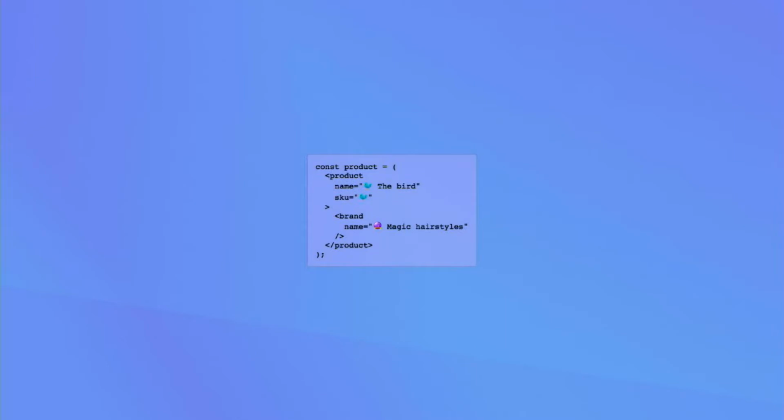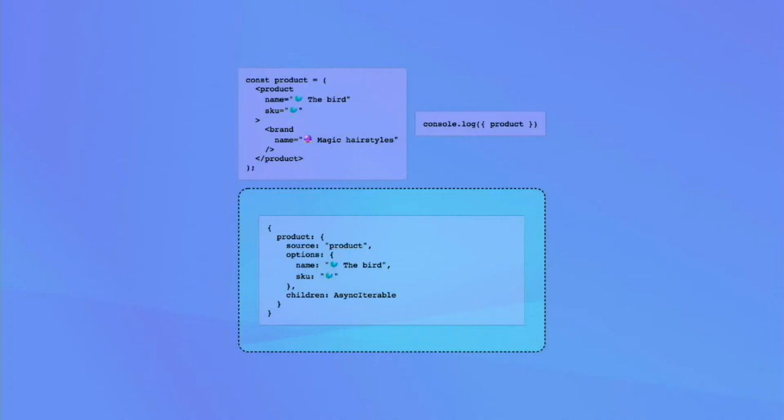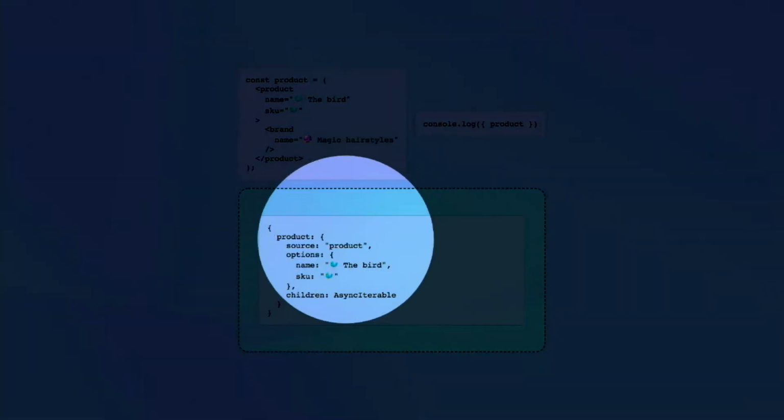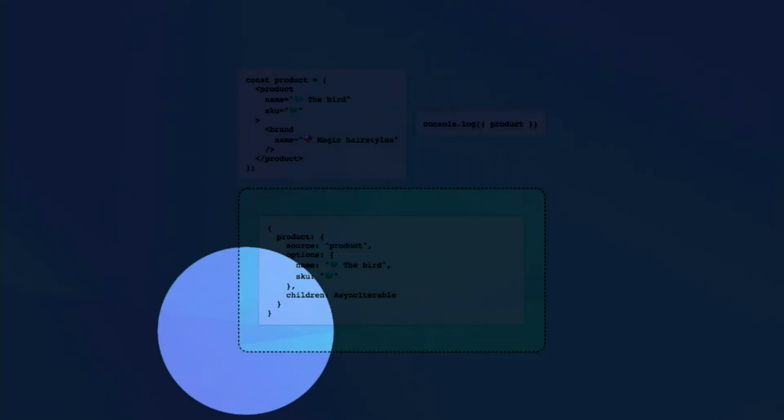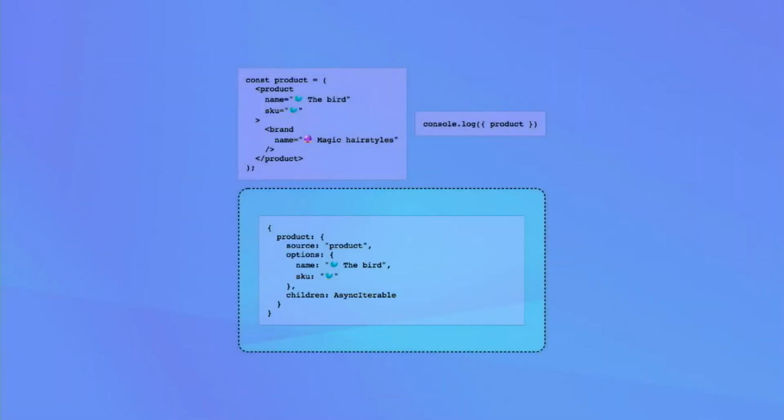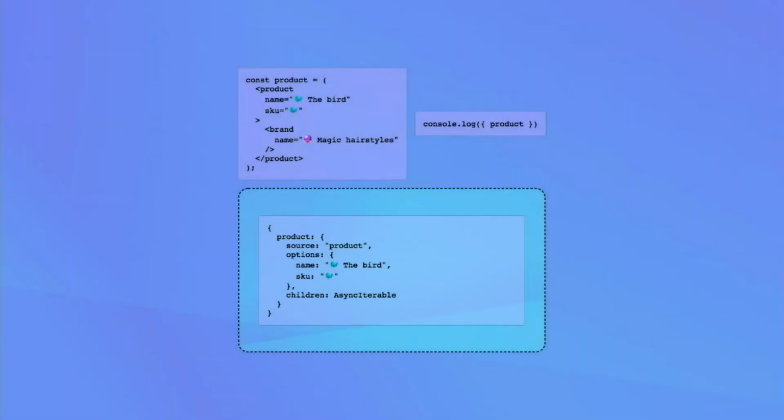So with JSX as a value, we need to be able to reference it as a value. We've got a product here, which we're assigning directly to a product variable. This is something you wouldn't normally see in many other JSX frameworks, because you wouldn't typically want to actually use the JSX value itself. But in our case, we can. If we look here, this is the exact log of our product, and we can see each individual thing that we defined, including the options on there.